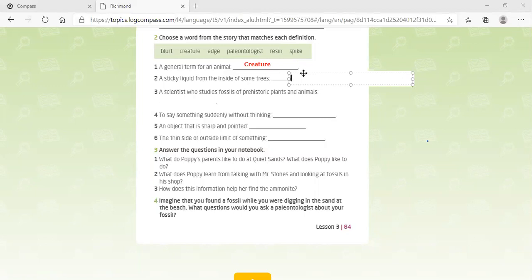What do you think it is? Actually, it's resin. Resin is a sticky liquid from the inside of trees. Number three, someone who studies fossils of prehistoric plants and animals, what is that? A blurt, a creature, an edge, paleontologist, resin, or spike? It's a paleontologist.